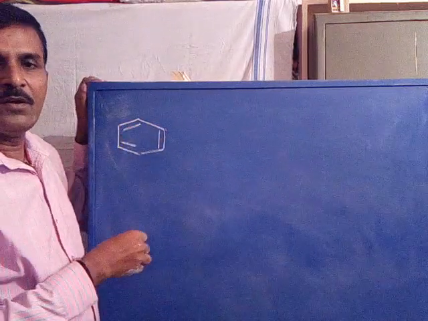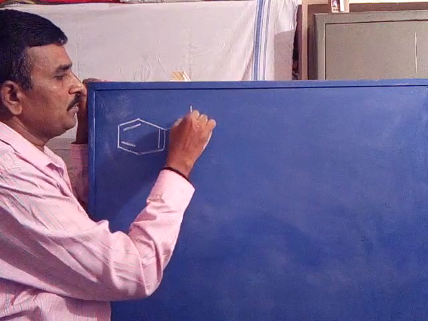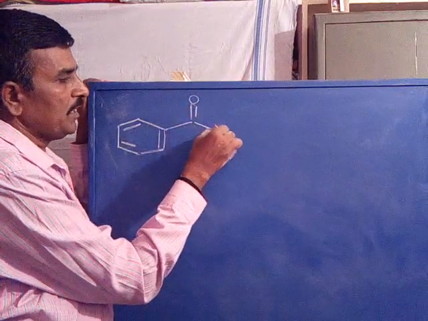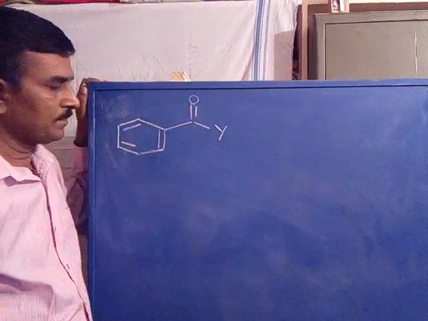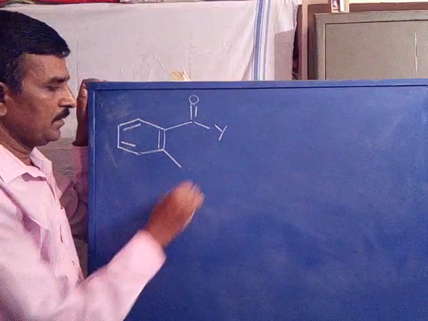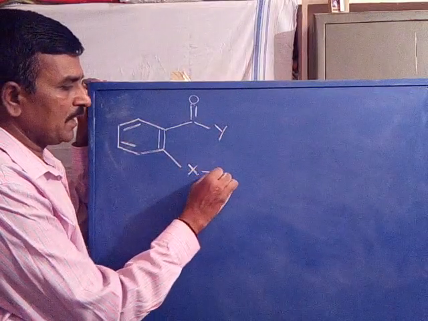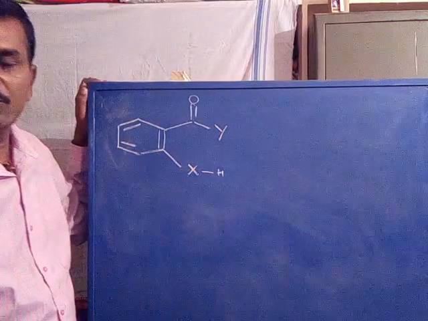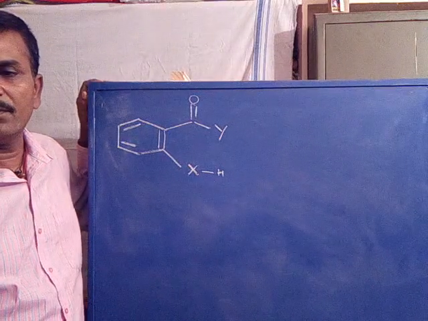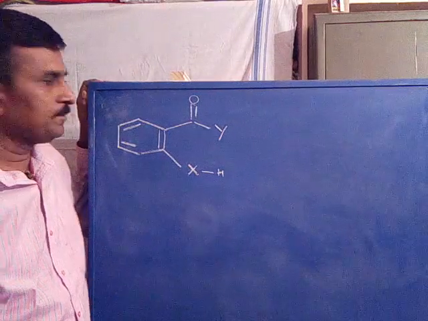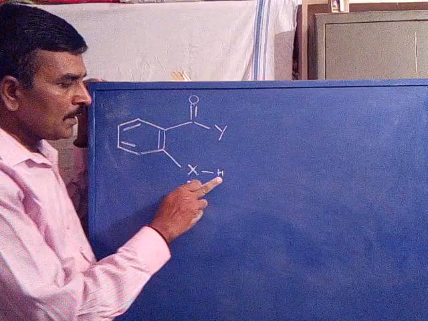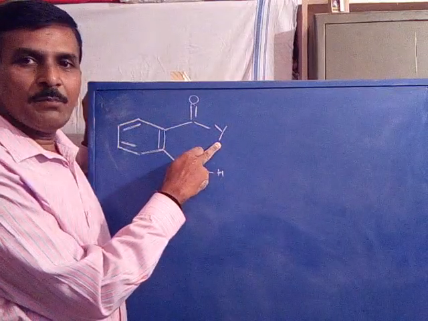General example for the ortho effect. C double bond O, say this is the Y group. Now here the X group is attached with hydrogen. Is it clear? Now Y is a polar group.